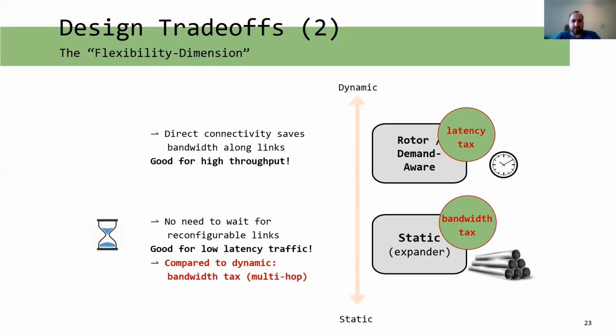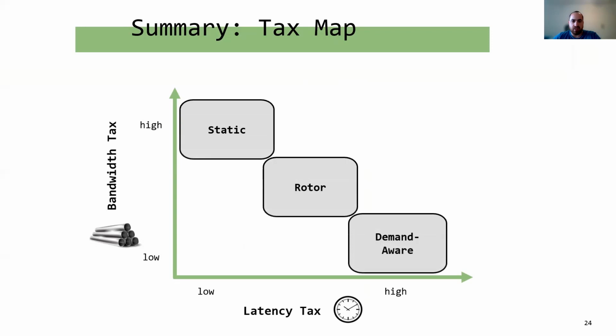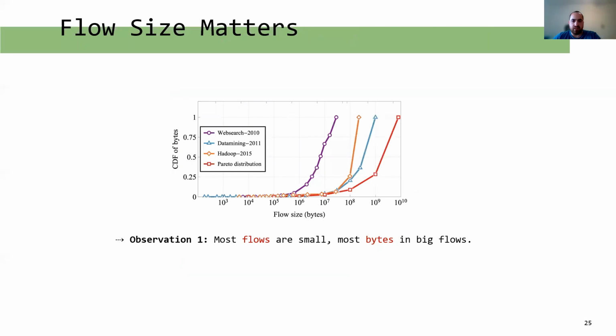a bandwidth tax. To summarize, we can plot the location of each of our topologies on two tax axes in this manner. To amortize tax costs, we would like to send latency-sensitive small flows to the static topology, medium-sized all-to-all traffic to the rotor topology, and large elephant flows to the demand-aware topology. Clearly, we see that flow size matters.